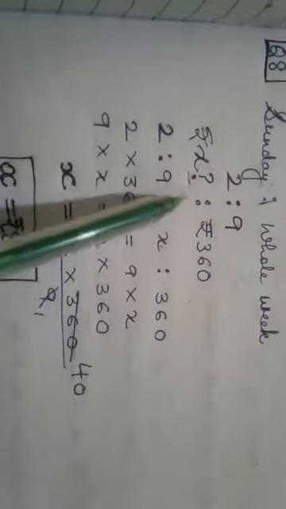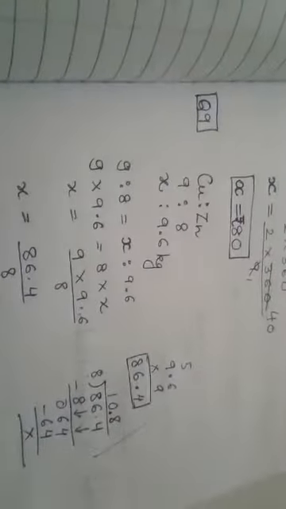What is important is to understand the ratio which is given. Sunday to whole week, 2 is to 9, x is to 360. Why have I taken this x? Because this is the value I have to find. Please go through this again and again. Now let's see question number 9.